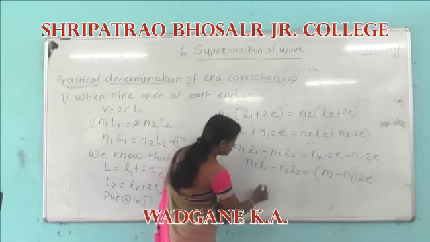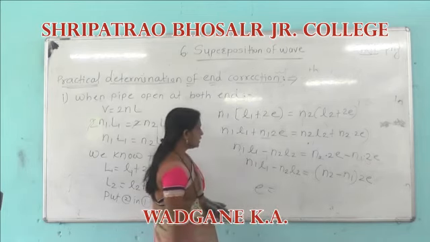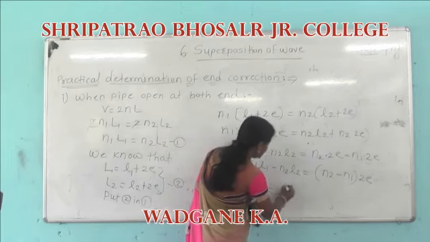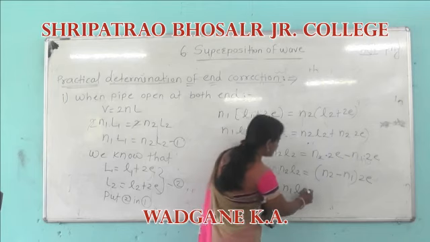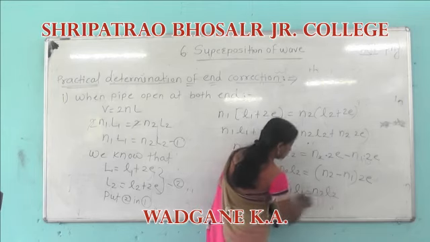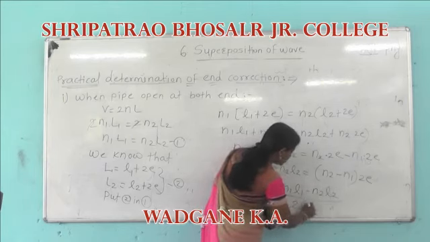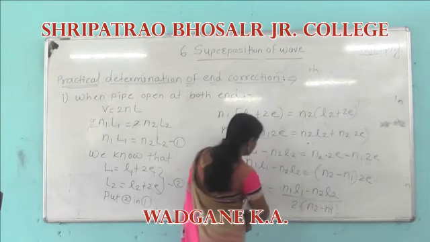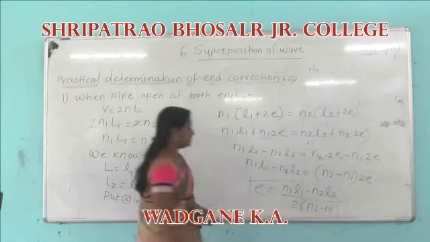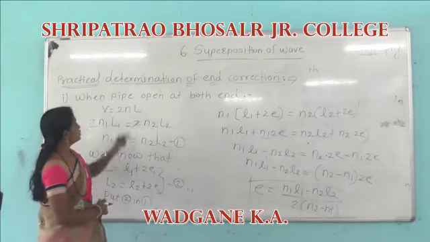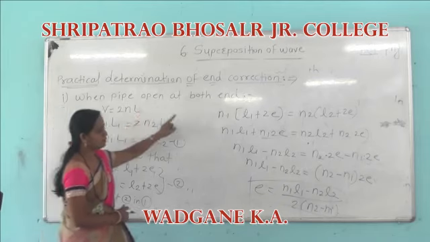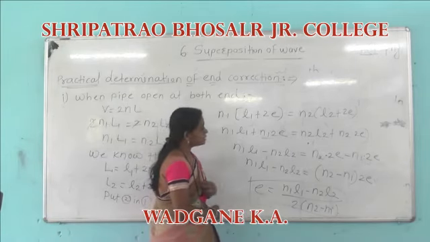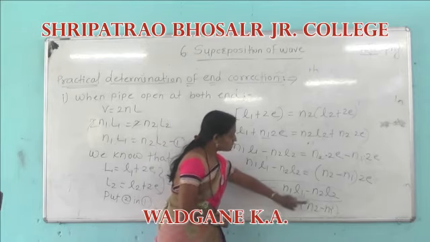Therefore E equals (n1 L1 minus n2 L2) divided by 2(n2 minus n1). This is the practical determination of end correction when the pipe is open at both ends.